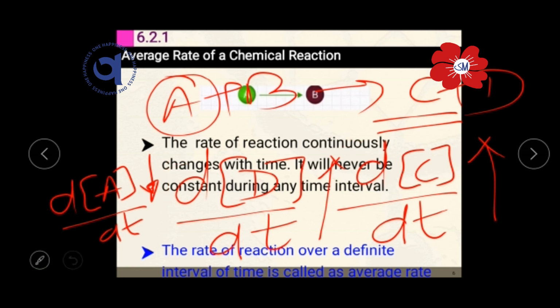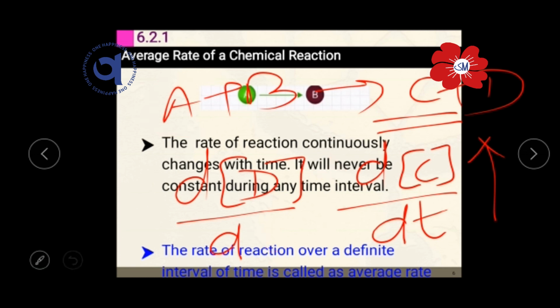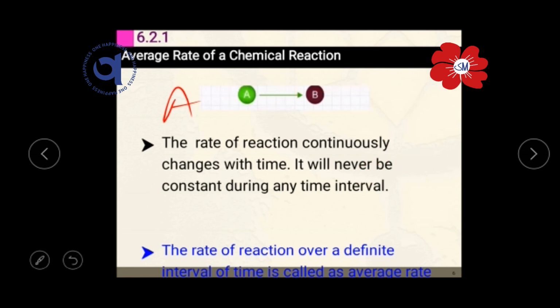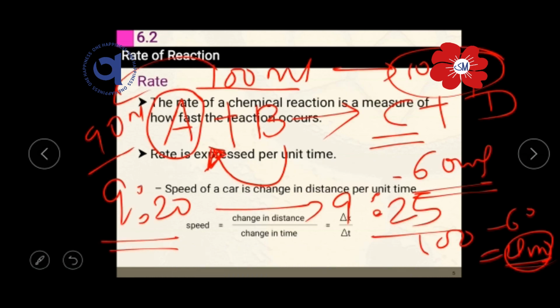Okay. Now after the rate of the reaction, how will we find out how much change occurs within 10 minutes, or how much of the reaction completes within 5 minutes, within 10 minutes, within 15 minutes? By using this value we can easily calculate the speed of that particular reaction. Speed is equal to change in distance with respect to change in time.